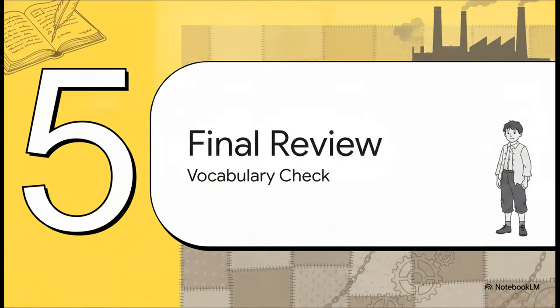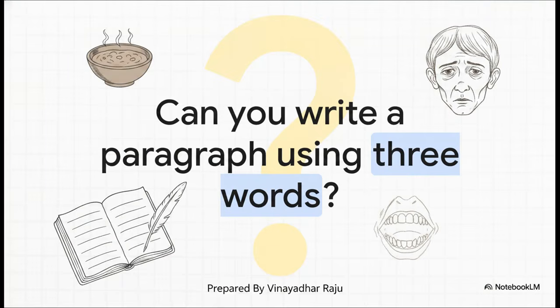All right, Section 5, Final Vocabulary Review. Congratulations on making it to the review. Now here is a quick challenge for you to actively practice what we just learned. Grab your pen and paper, students. Can you write a short paragraph using at least 3 of the new Victorian hardship words we covered today? Try combining voracious, gruel, and countenance into a short little story.